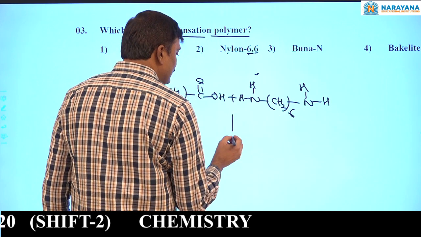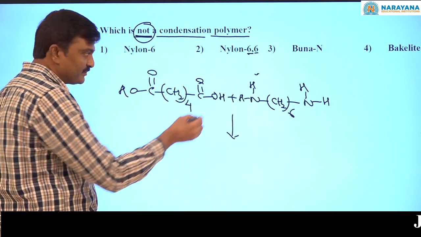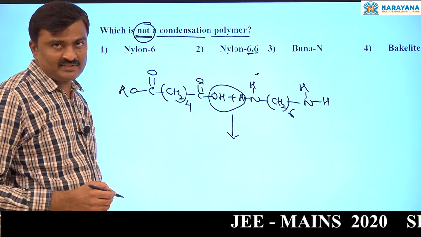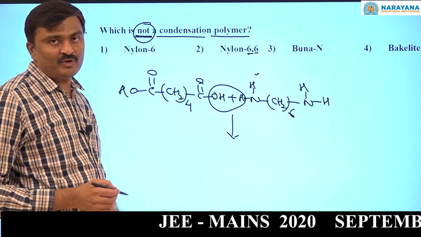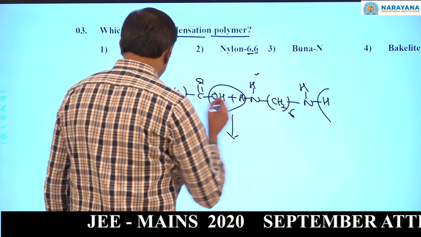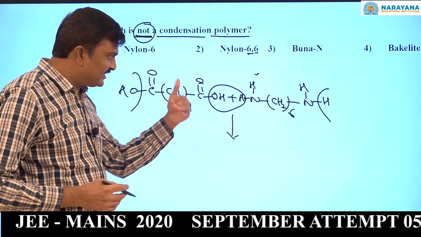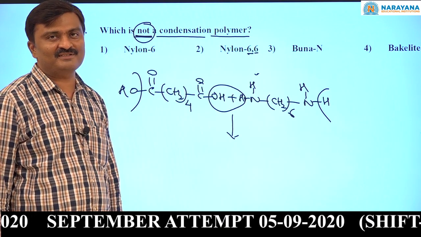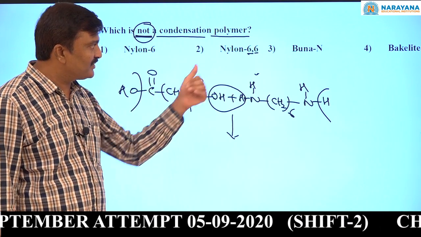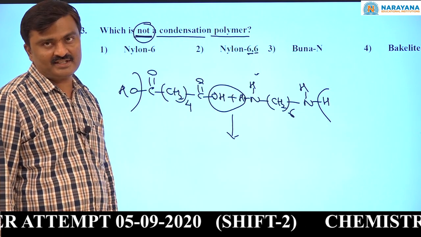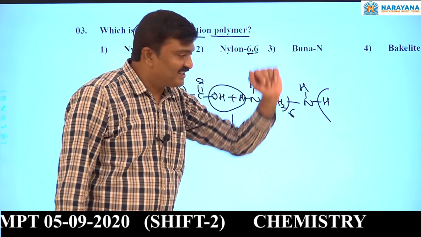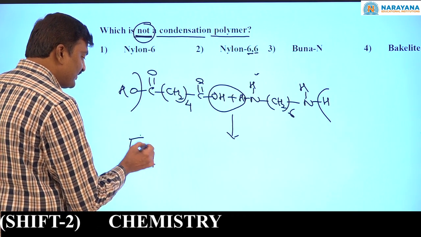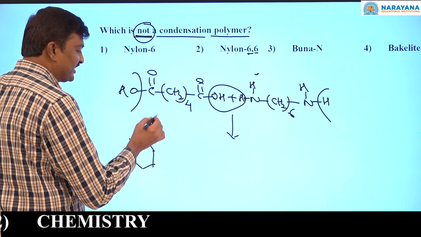Now during the polymerization what happens? OH from the carboxylic acid and H from the amine will come out as water, here also like this. So during the polymerization water is eliminated, so it is a condensation polymer. Nylon 6 is a condensation polymer, nylon 6,6 is also a condensation polymer. Bakelite is also a condensation polymer of phenol and formaldehyde.